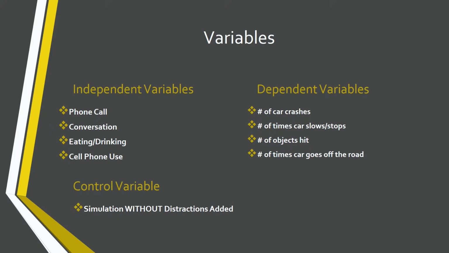The independent variables were the distractions, while the dependent variables were the number of times the car crashed, slowed down, hit an object, or went off the road. The control variable was the trial taken with no distractions affecting the driver's attention.